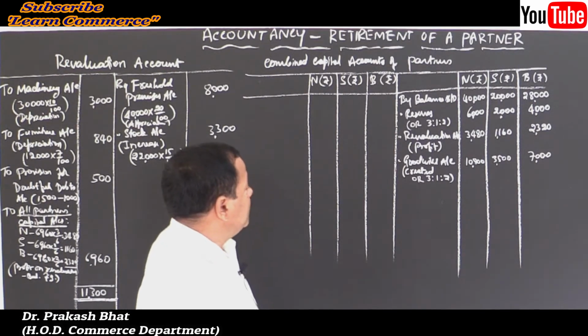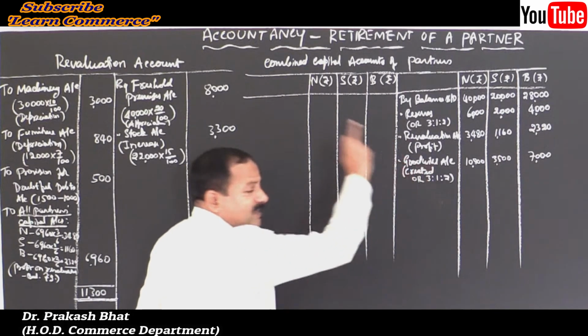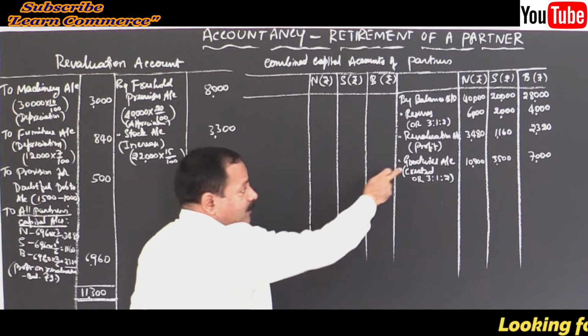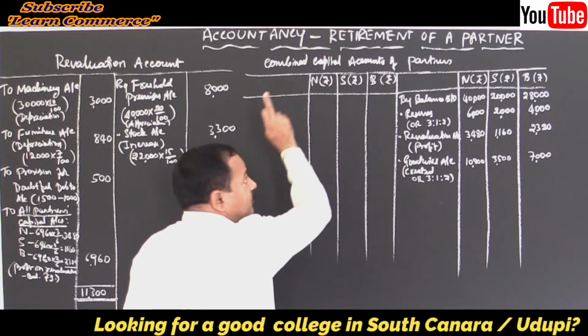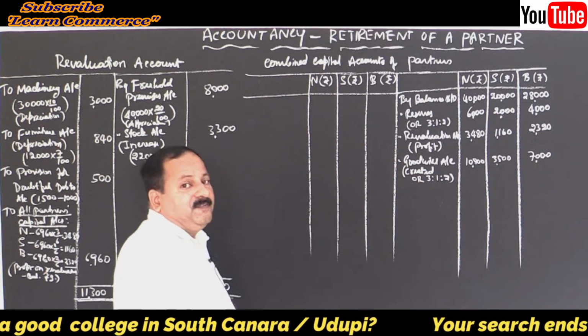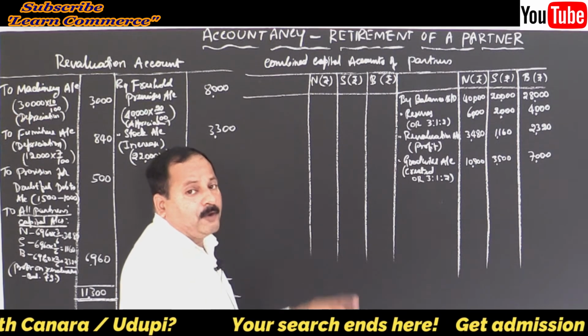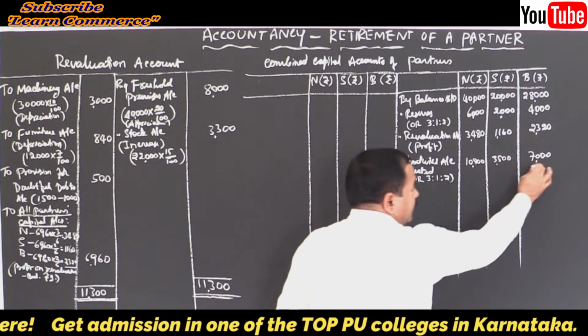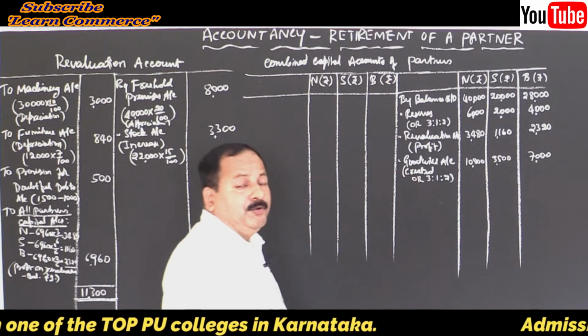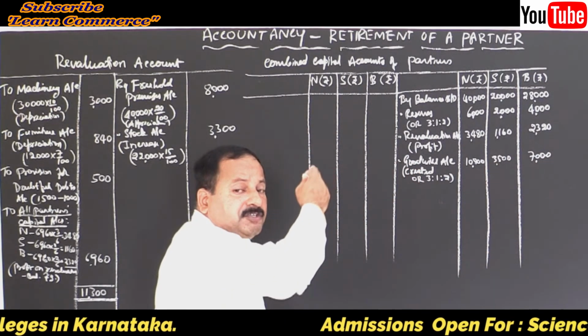Moving on to the debit side. This goodwill is to be written off. It should be eliminated from the books. So what to do? We have to give debit to the continuing partners' capital accounts in their new profit sharing ratio. Remember, because goodwill is created to its full value, we have to debit it in their new ratio.